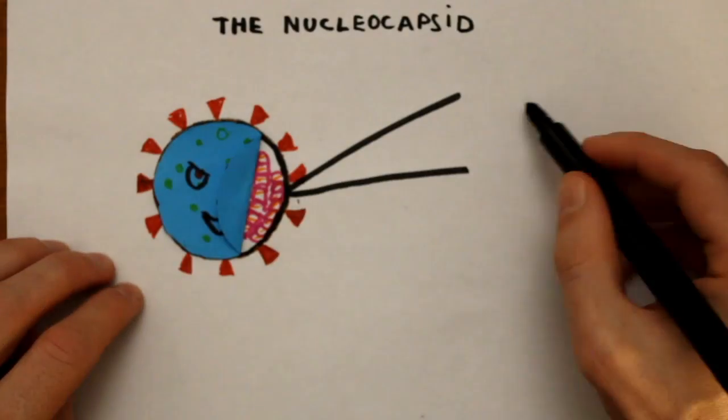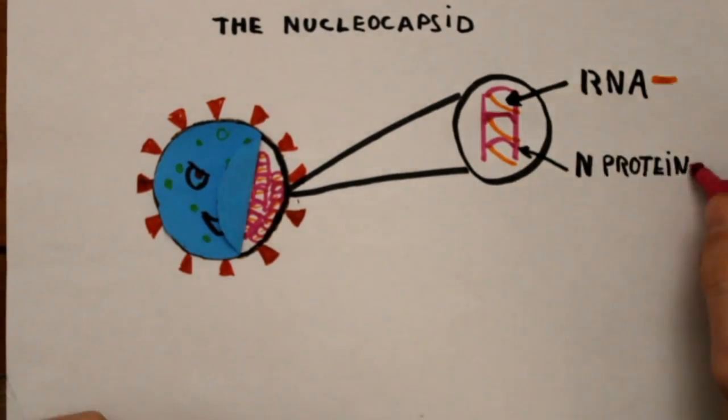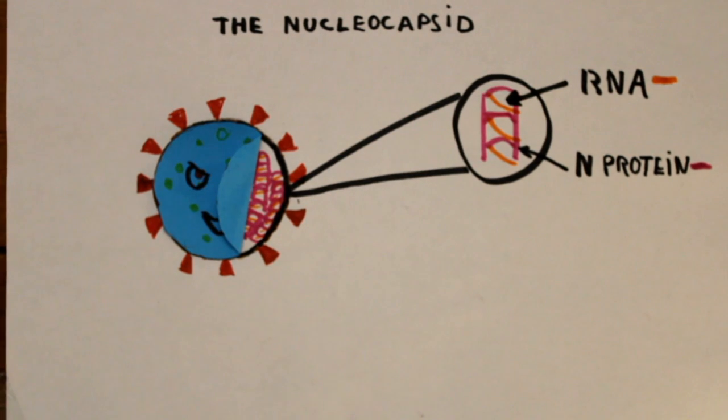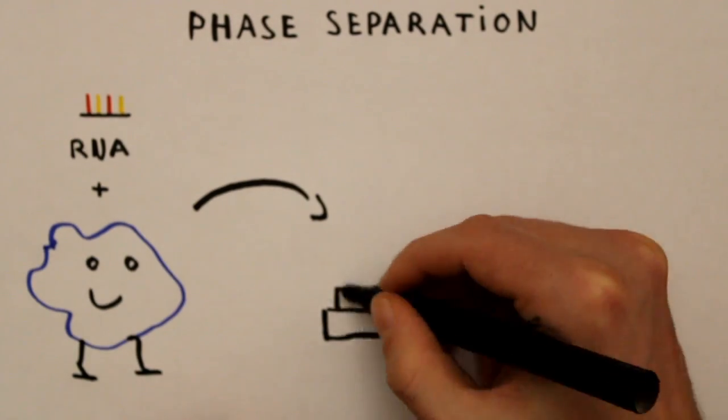But what does this have to do with the virus? To get this relation, we must look deeper into the structure of the virus and, more precisely, at the nucleocapsid. It is a system of two compounds, the viral RNA and the N protein, which permit the packaging of the RNA. This protein is a very important part of the virus cycle, and consequently, scientists started to study it.